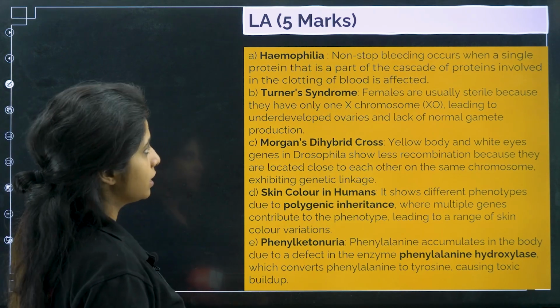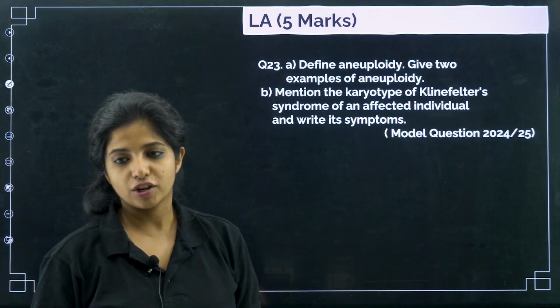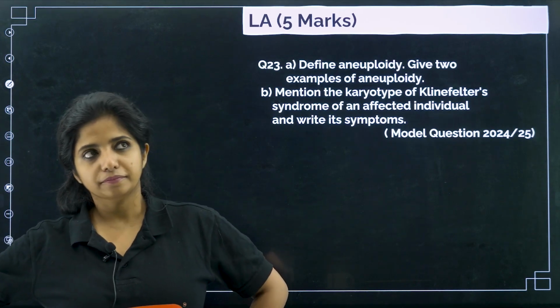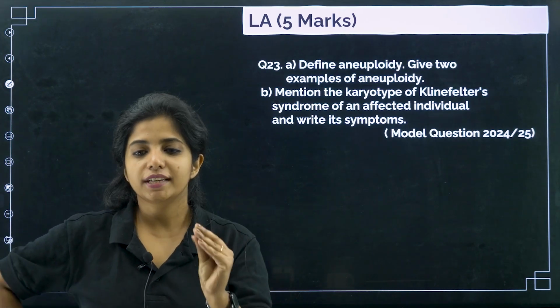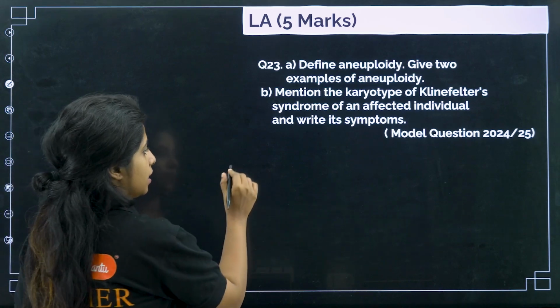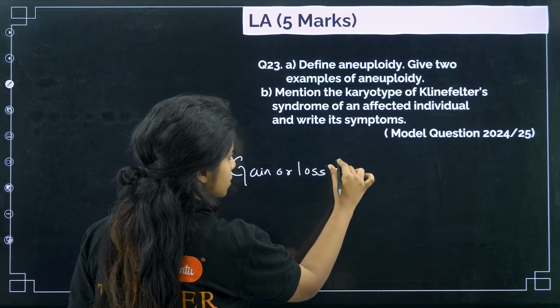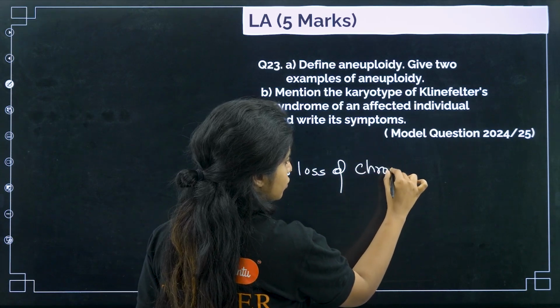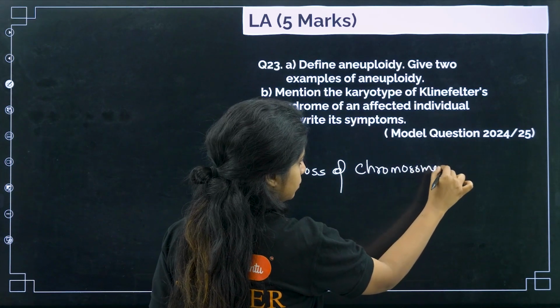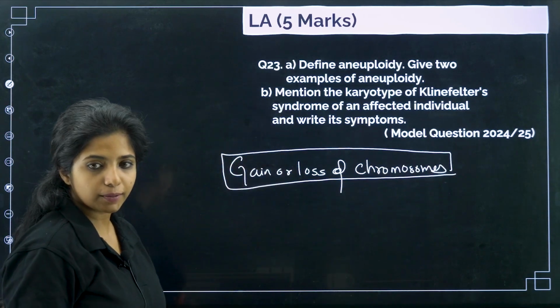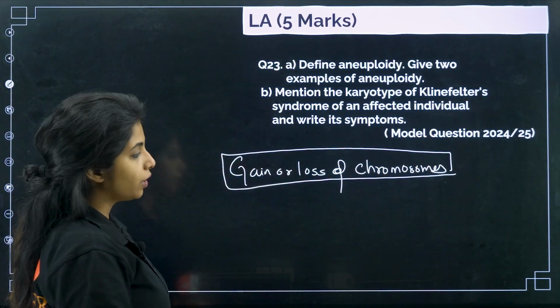Shall we go to the next question? Let's see. 23rd question. Define aneuploidy. Give 2 examples of aneuploidy. Okay. Aneuploidy basically means gain or loss of chromosomes. Gain or loss of chromosome is known as aneuploidy. Okay, 2 examples of aneuploidy.